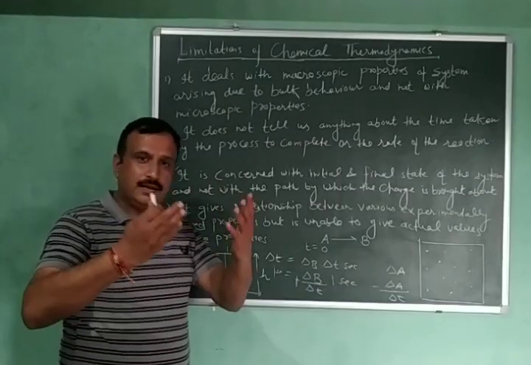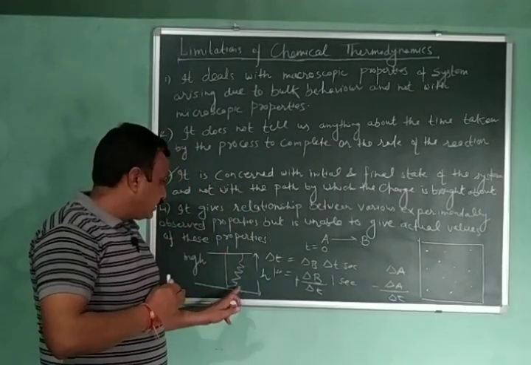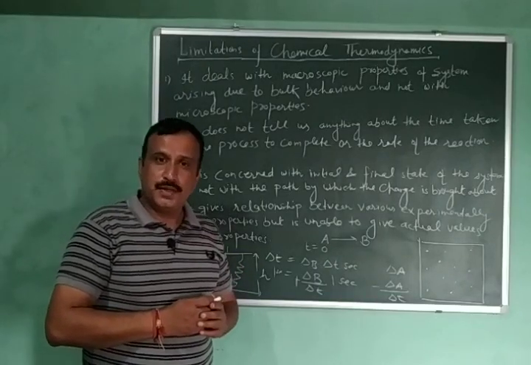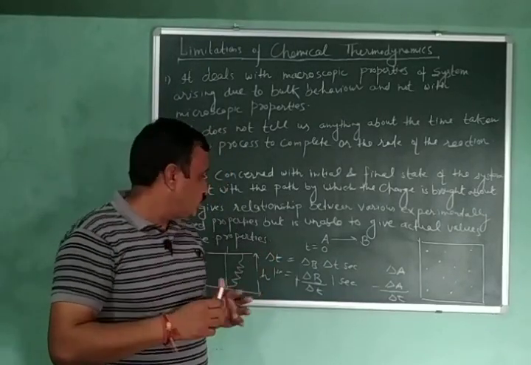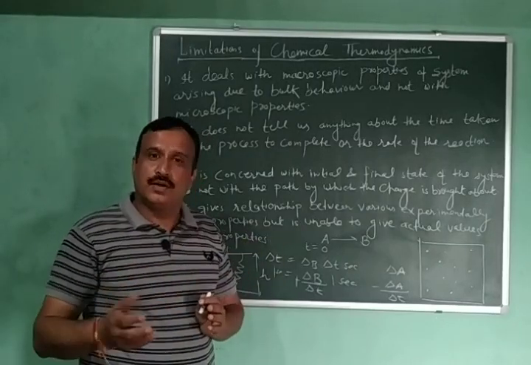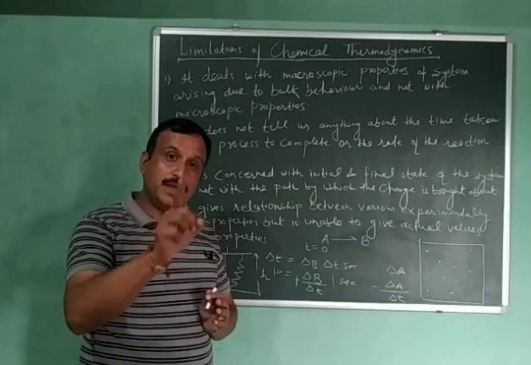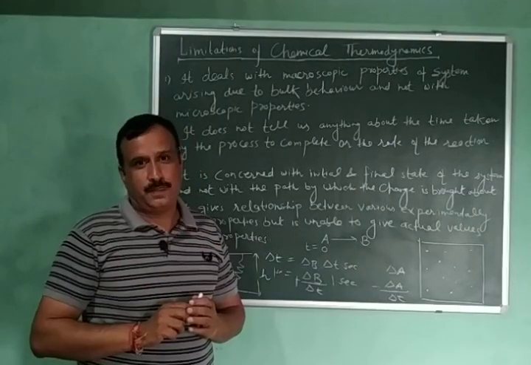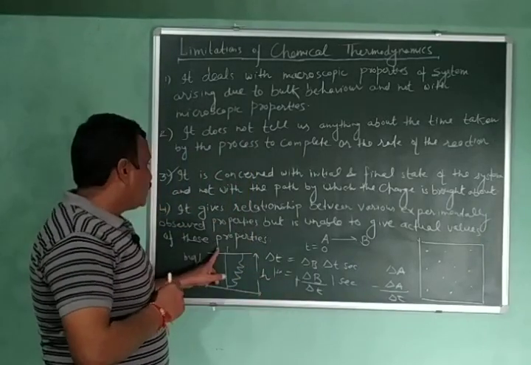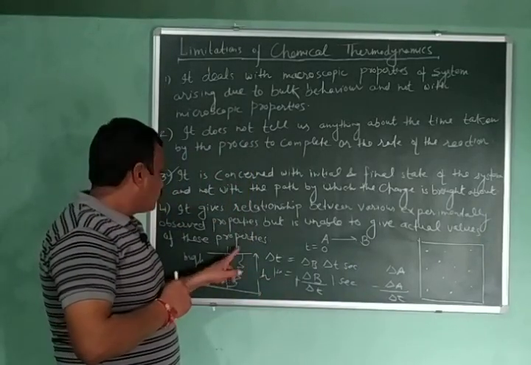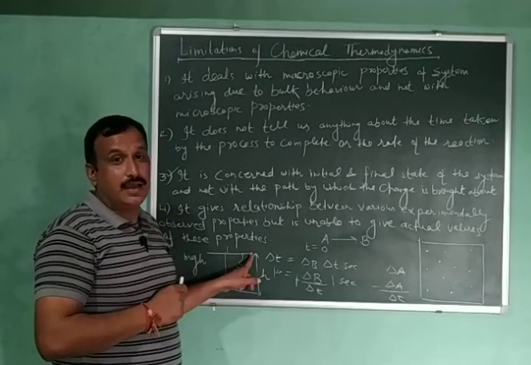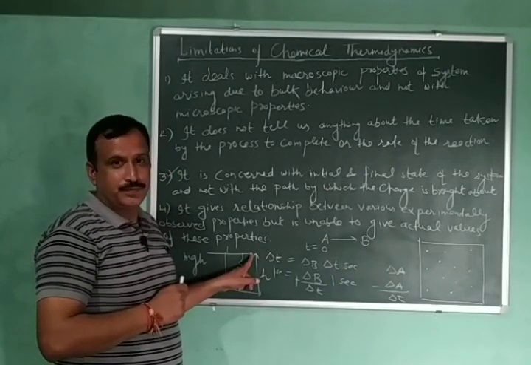This means that there are two paths by which I can go here, but it doesn't matter which path I have followed, my potential energy is going to be mgh. So what I want to say is that potential energy is related with the initial and the final state of the system. It has nothing to do with the path.